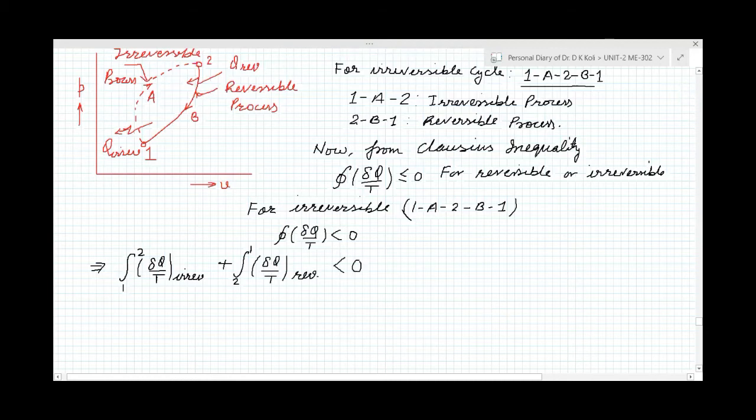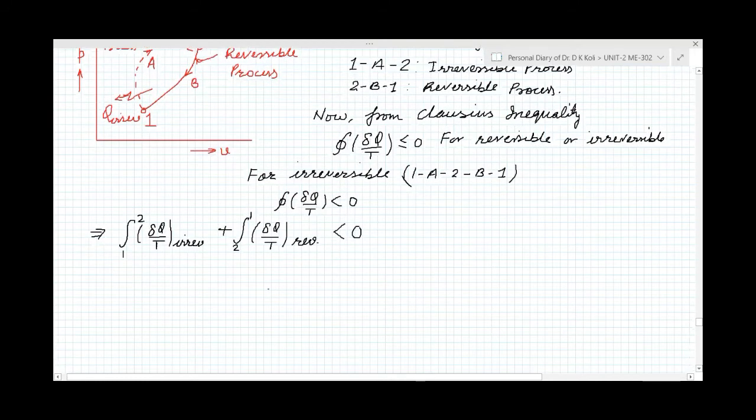Here the first is for part A, and this is for part B.